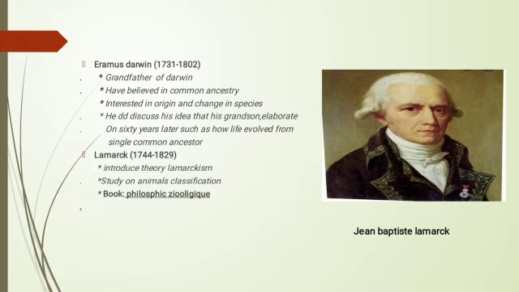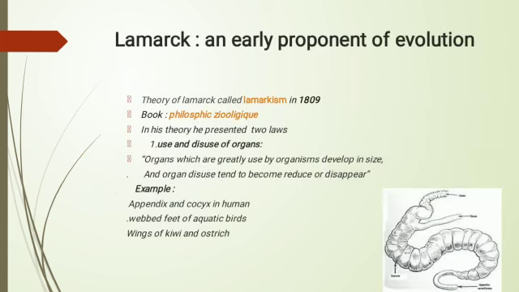Lamarck introduced a theory which is known as Lamarckism. He did great work on animal classification and published a book known as Philosophie Zoologique and presented his theory known as Lamarckism in 1809. Our next goal is Lamarck, an early proponent of evolution. In this theory, Lamarck presented two main points. The first is use and disuse of organs, and the second one is inheritance of acquired characters.